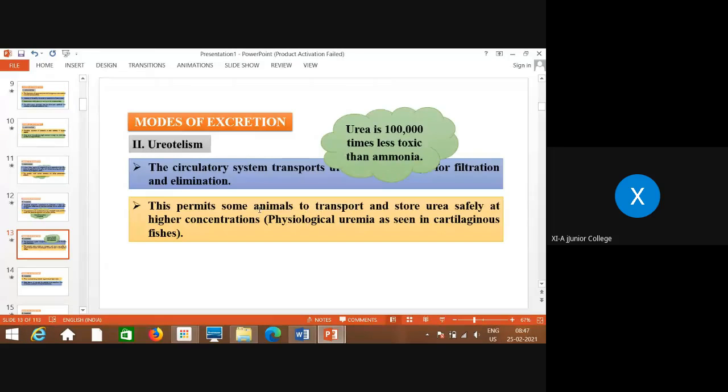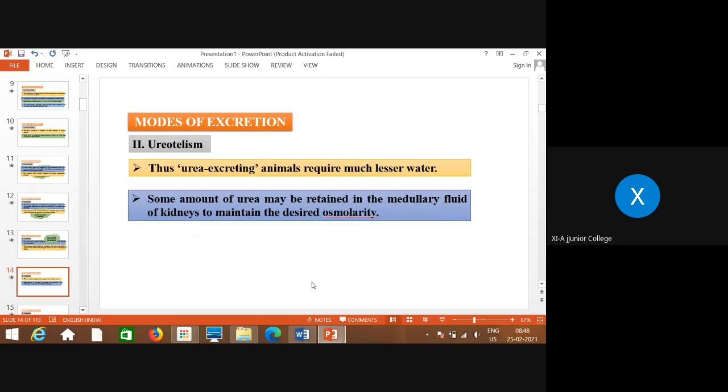That means to some extent they can store urea in their body, and then it is mixed with water and released out of the body. So the circulatory system transports this urea for filtration and then elimination. Thus, urea excreting animals require much lesser water, and some amount of urea may be retained in the medullary fluid of kidneys to maintain the desired osmolarity. Okay, so this is ureotelism, you remember.